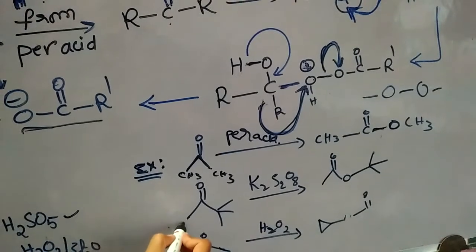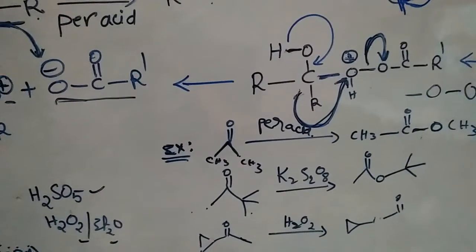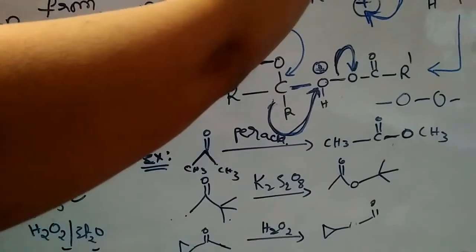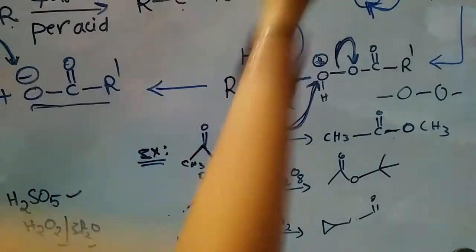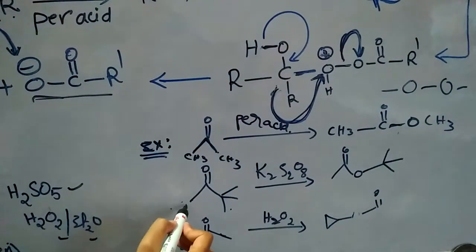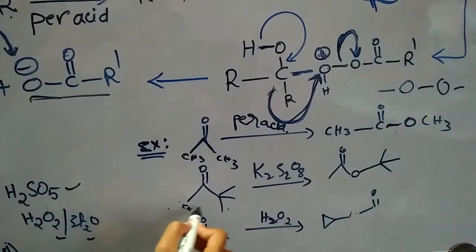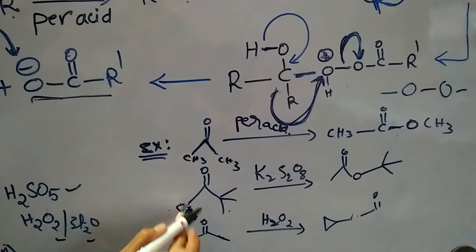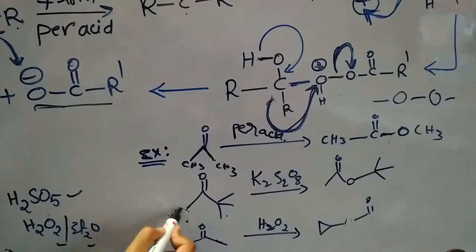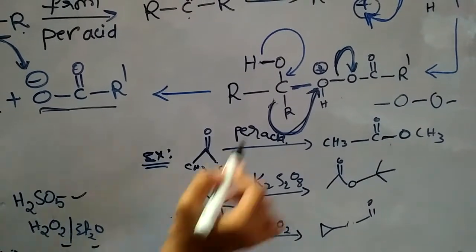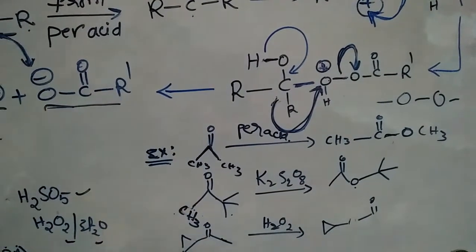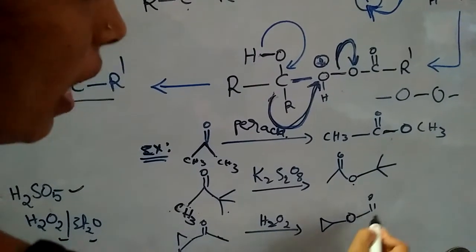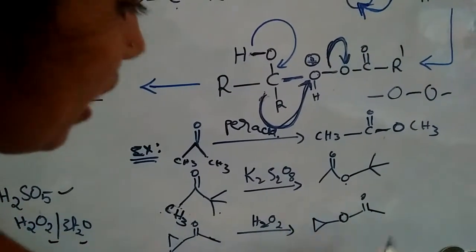Here a methyl group is there, and here a tertiary butyl group is there. We have to give first priority to the tertiary butyl group, so this side we have to keep one oxygen. Like that we have to remember which side we have to put oxygen.